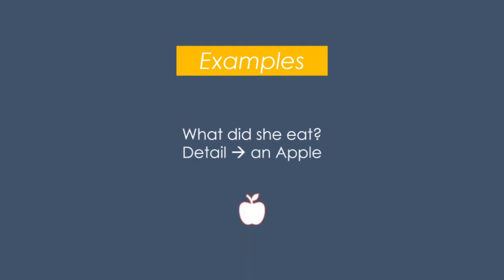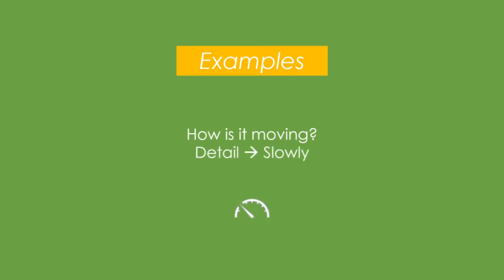So here the ism Hadia is performing the role of a doer and the ism apple is performing the role of a detail. In the second example, the car is moving slowly. So if I ask, what is moving? The answer is the car, which is the doer in this sentence. How is it moving? The answer is slowly, which is the detail.